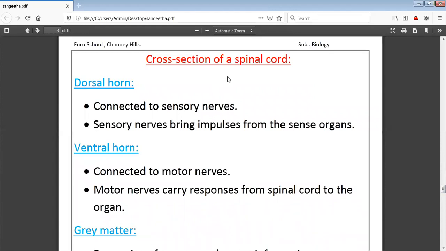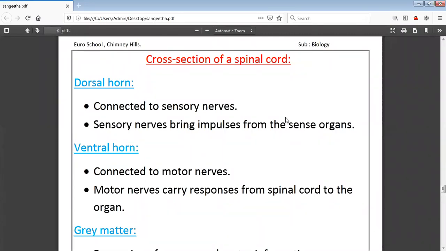So we will study the cross section of the spinal cord. Maybe some of you have a question: why are we studying the structure of the spinal cord when it is not in our textbook? For your reference, it is for the reflex action as well as the reflex arc. We are mentioning the spinal cord because the electrical impulses get transferred to the spinal cord whenever the reflex action or the reflex arc takes place. That is why we have to study the spinal cord. Then only you can clearly understand. So what do you mean by reflex action as well as reflex arc?